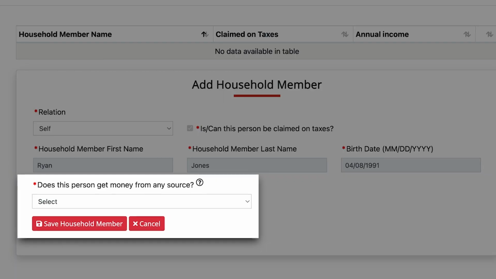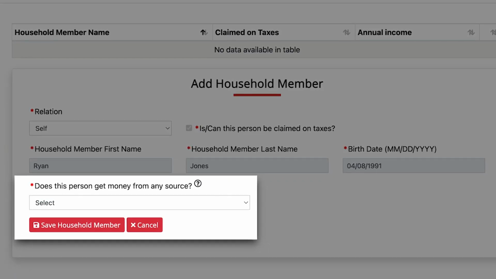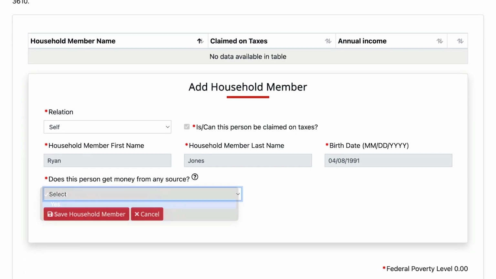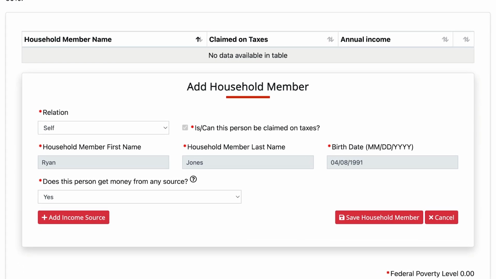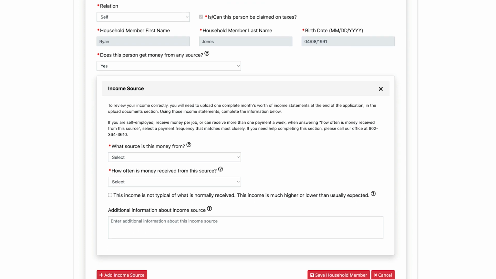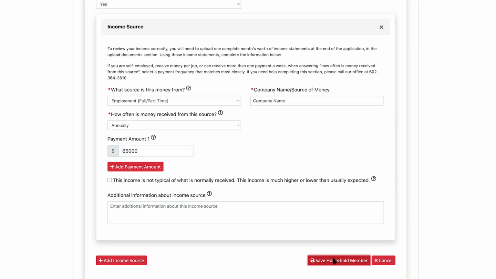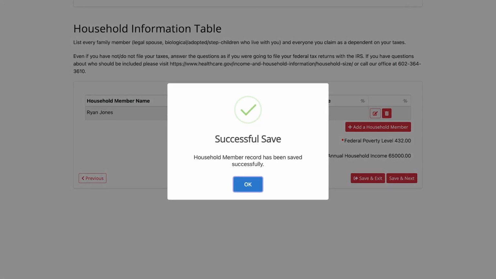Pro tip: hover over the question mark icon to see that list of income sources. If you do receive money from the listed sources, select Yes. Next, you'll see questions regarding the income source. We recommend you read this section thoroughly. Once you've completed the questions for yourself, click the Save Household Member button.